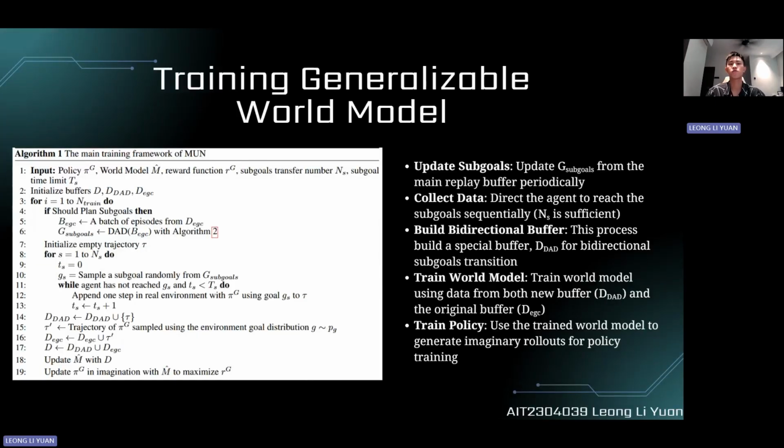This figure shows the framework or algorithm of MUN, and the whole workflow is to update subgoals, collect data, build bidirectional buffer, which can store bidirectional subgoals transition, and also train world model using both new buffer and original buffer, and also use the trained world model to generate imaginary rollouts.